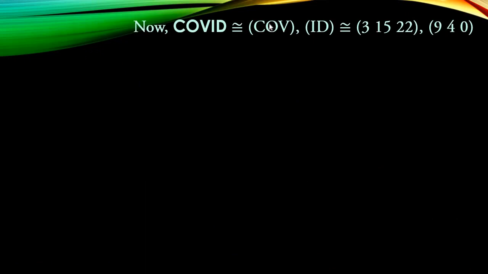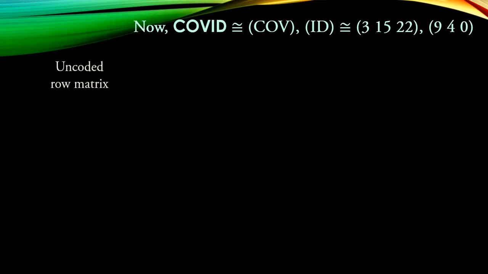Now I convert this into numbers. C is the third alphabet, so it is 3. In the same way, O is 15, V is 22. Similarly, I is 9, D is 4, and there is no letter left, but we want a 3 element segment, so we add 10 at the end.